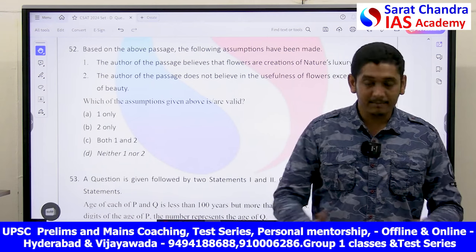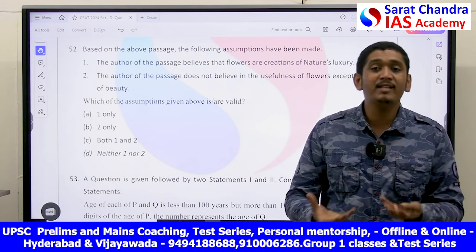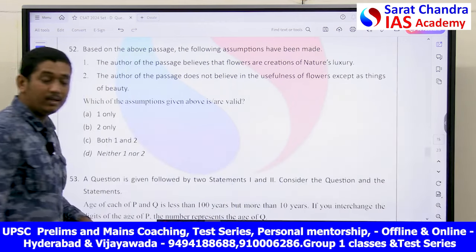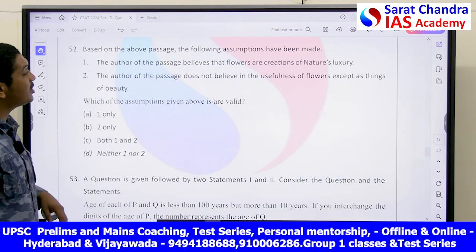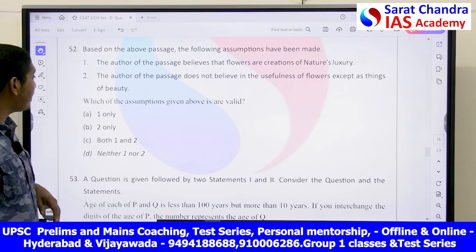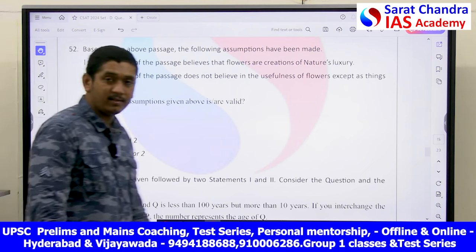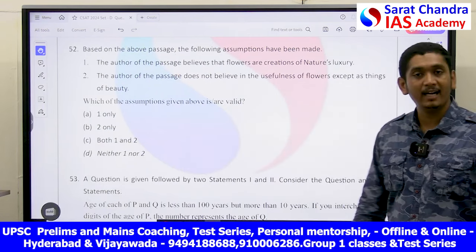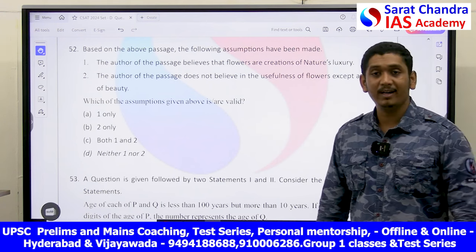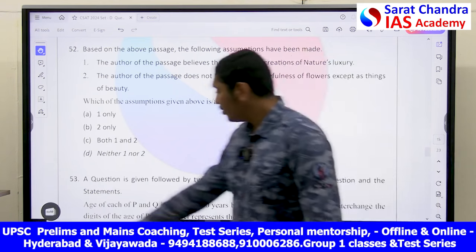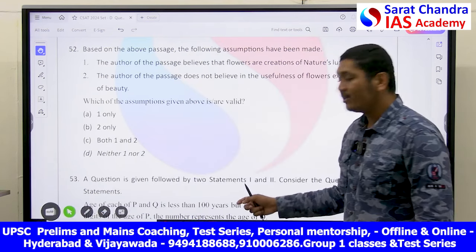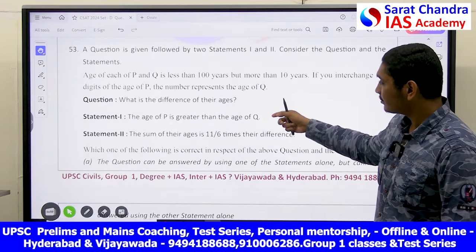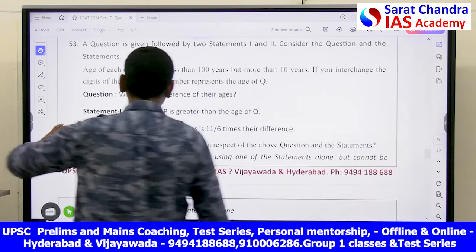Nowhere are they talking about luxury. They are telling that the plant has its basic survival. It is doing it for its survival. So option 1 is obviously wrong. It is not valid. Option 2: the author of the passage does not believe in the usefulness of the flower except as things of beauty. He believes in the usefulness of the flower, he's not telling about that. Even this option 2 is not correct. These are not the assumptions of the author. They are asking you which of these statements are valid. So neither of these statements is valid. So the answer is neither. That is obviously correct. You can just note down. Now this is another question. My friends, we will solve this also.